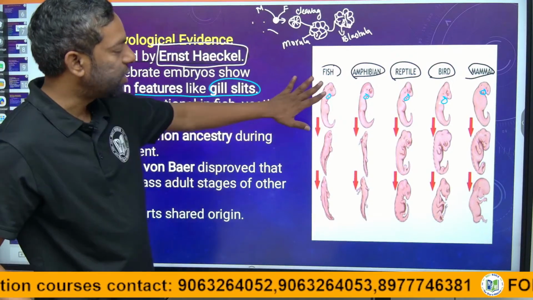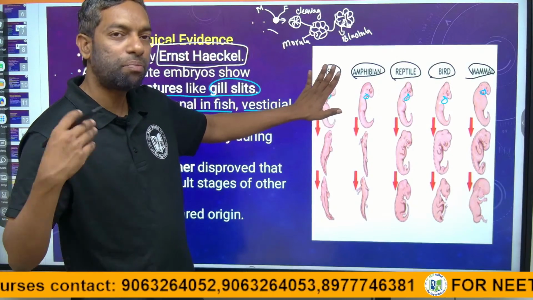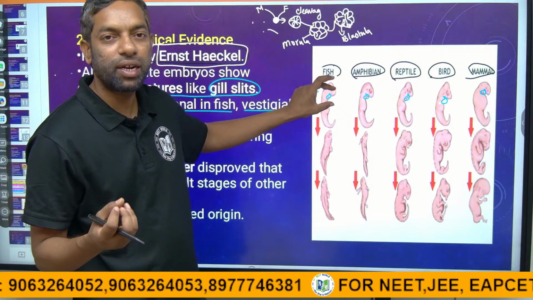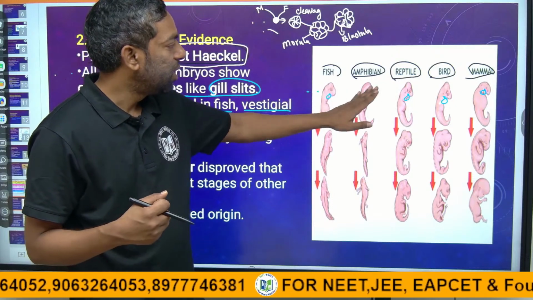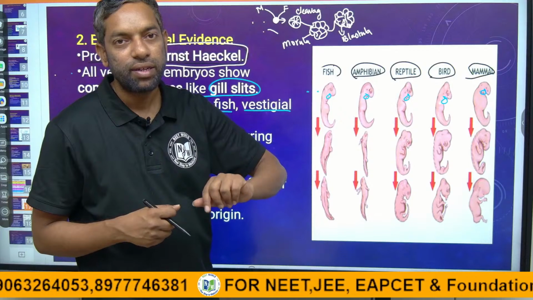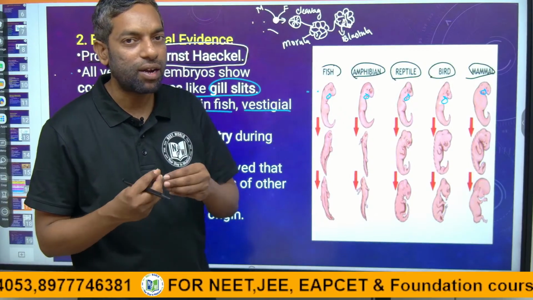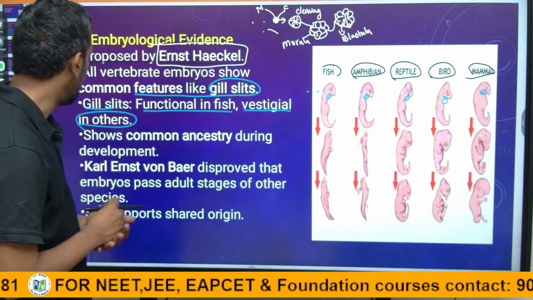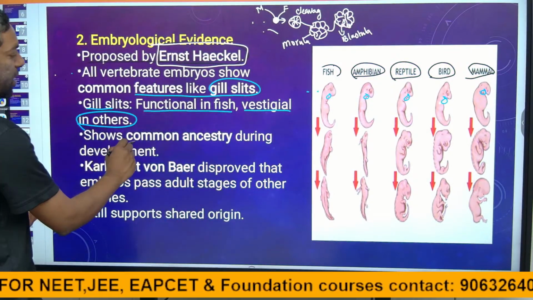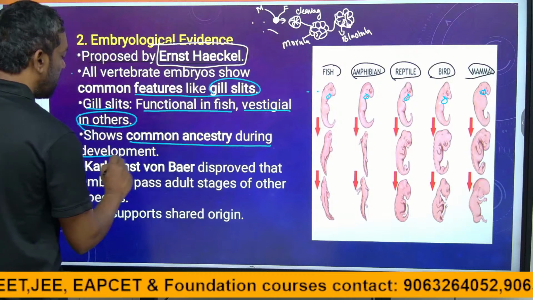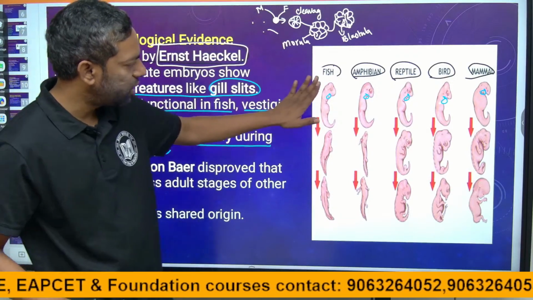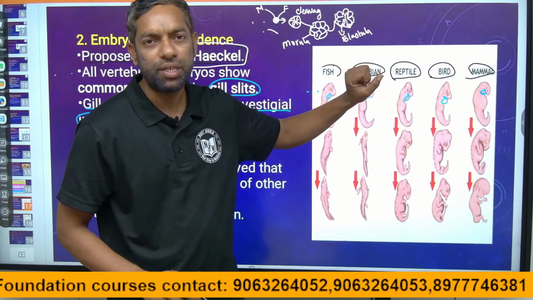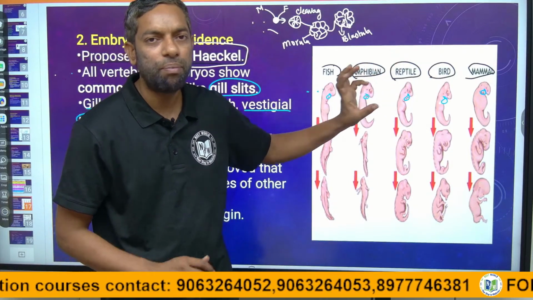Gills are functional in fishes even after birth. Fishes can breathe with gills, but in other species it is a vestigial organ, and the organ does not develop to function. It shows common ancestry during development. This picture shows there is a common ancestor for all species during the development period.